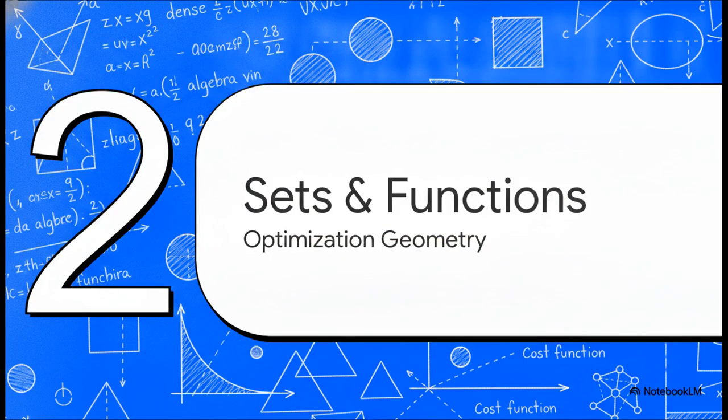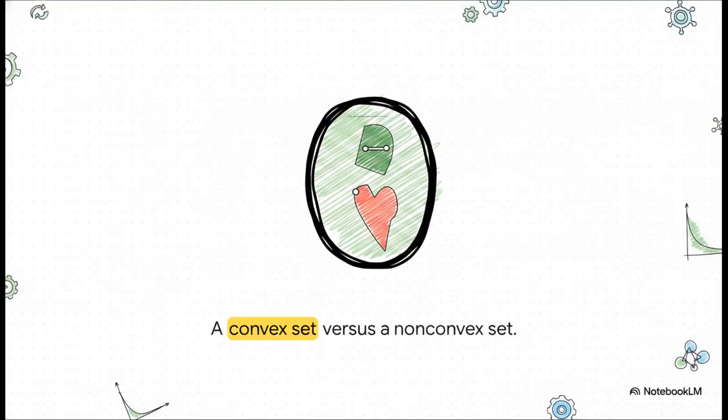Moving to Section 2, sets, functions, and bowls, the geometry of optimization. Now, if the dense algebra of all this looks intimidating, don't worry. Shifting our perspective to geometry makes it so much more intuitive. Take a look at this. The rule for a convex set is actually really simple. If you pick any 2 points inside a shape and draw a straight line between them, that entire line segment has to stay completely inside the shape. You can see the green shape on top there. That's a convex set. But look at the red, kind of heart-like shape below it. If you connect those 2 upper lobes, the line totally leaves the boundary. Boom, that makes it a non-convex set.